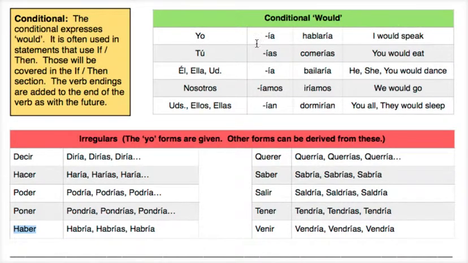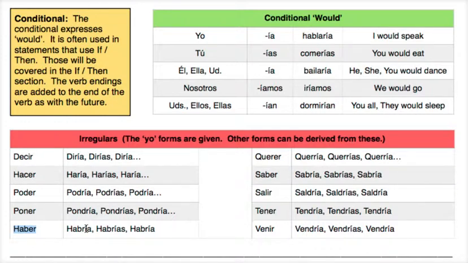So yo hablaría, tú comerías, él bailaría, nosotros iríamos, ustedes dormirían. An example with haber, we could say yo habría venido, I would have come. Okay. So remember with haber, you do want to use the past participle form of another verb, whichever verb haber is helping. So ido or hado. Alright, so that's the conditional.